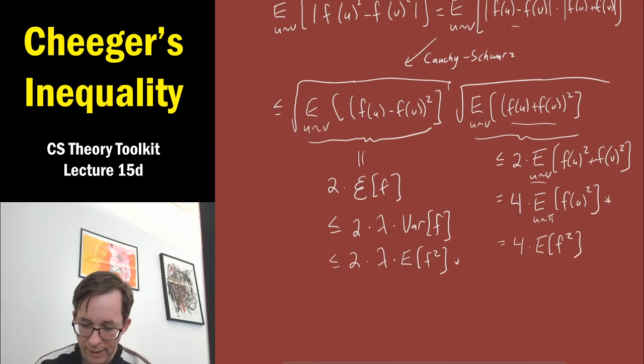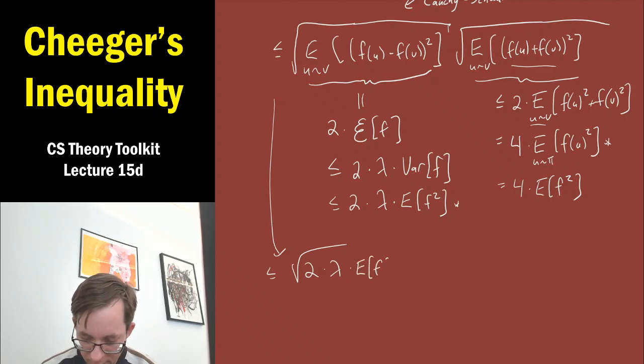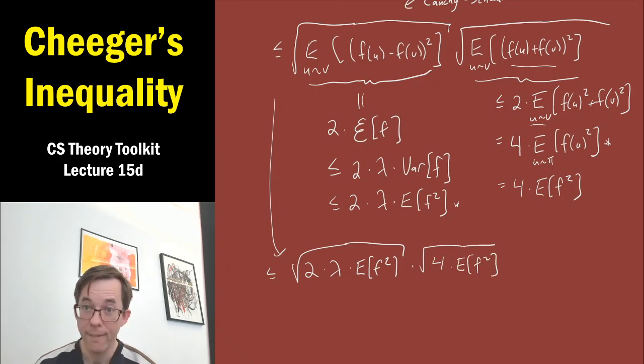So finally, we're pretty much done here. Putting everything together, we conclude that this is at most the square root of 2 times lambda times the expected value of f squared, times the square root of 4 times the expected value of f squared. Great.